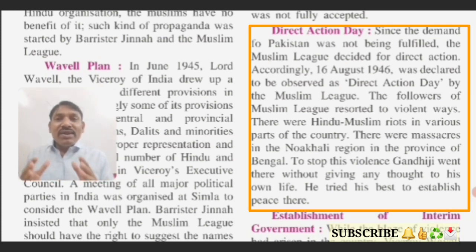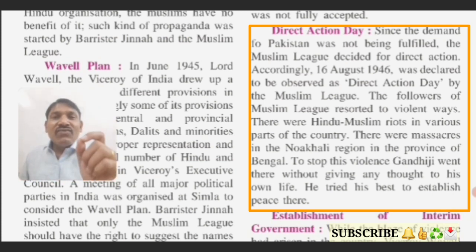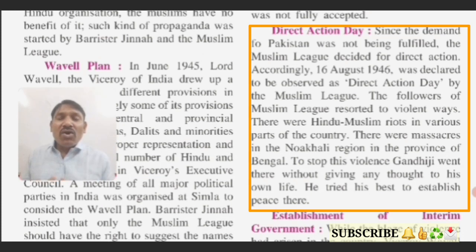Accordingly, 16th August 1946 was declared to be observed as Direct Action Day by the Muslim League.